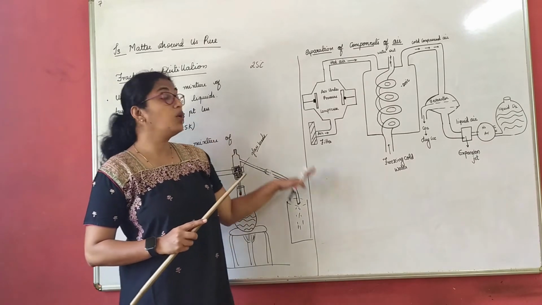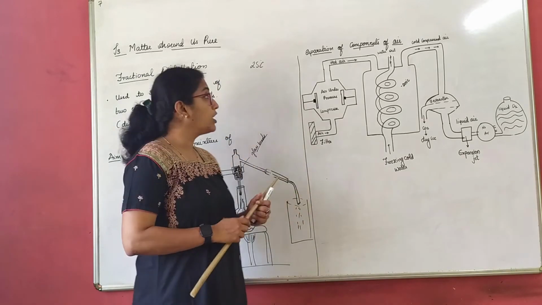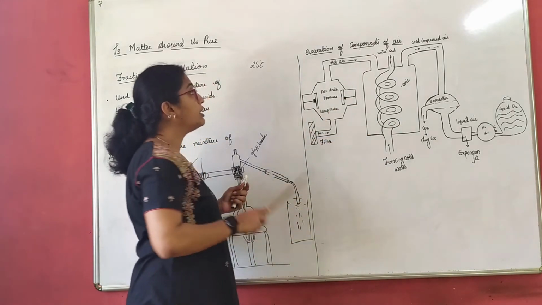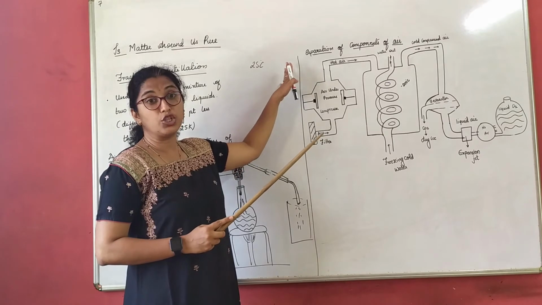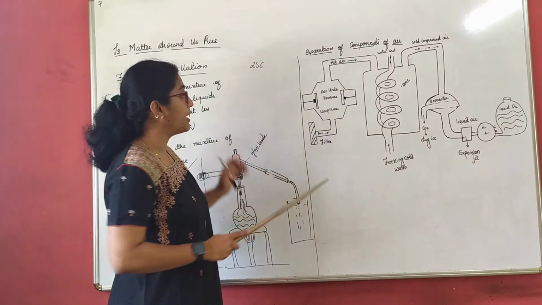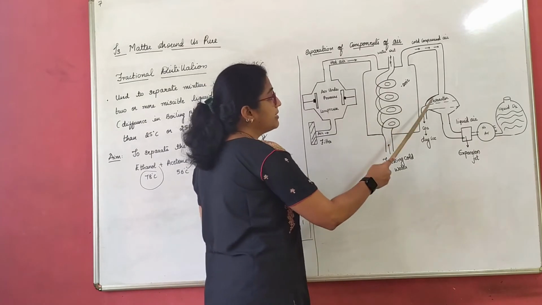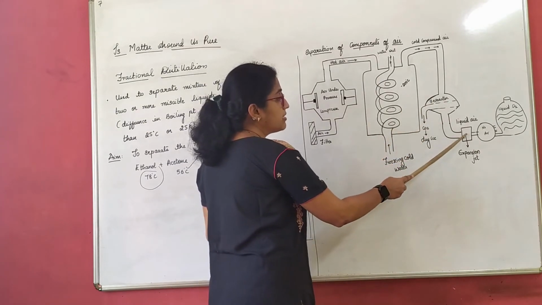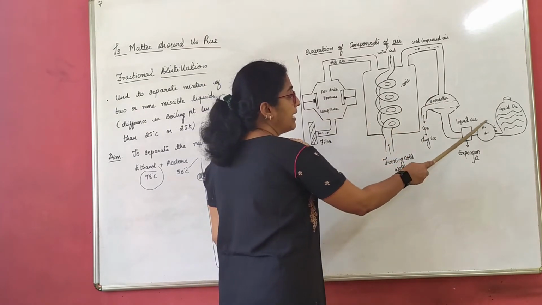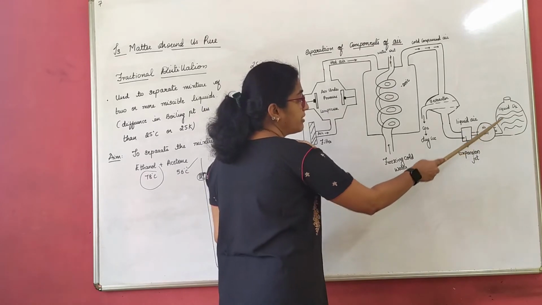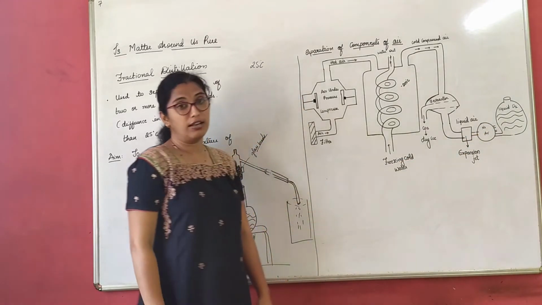So how do you separate them? This is the whole unit of separation of the components of air. This is the compressor, this is the freezing unit, this is the separator, this is the expansion jet, and this part is actually the fractional distillating column.